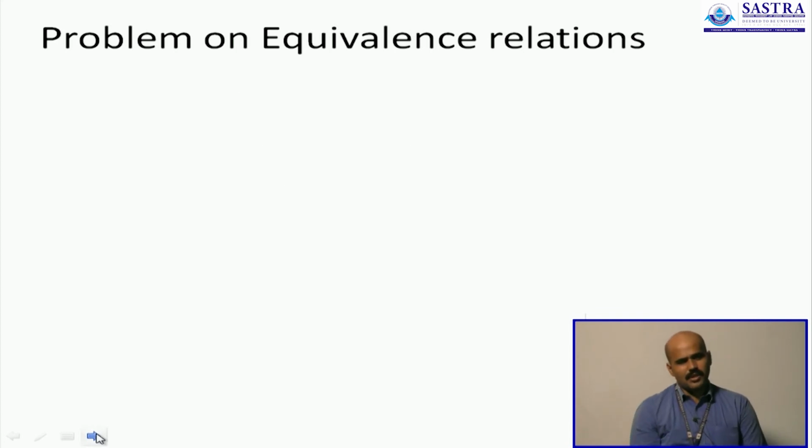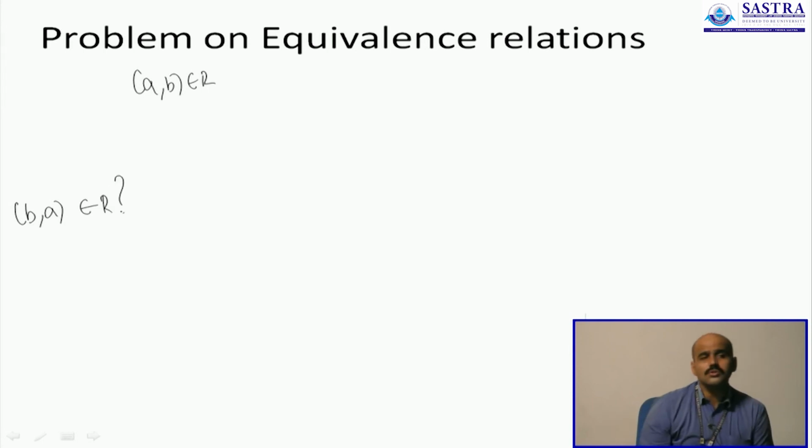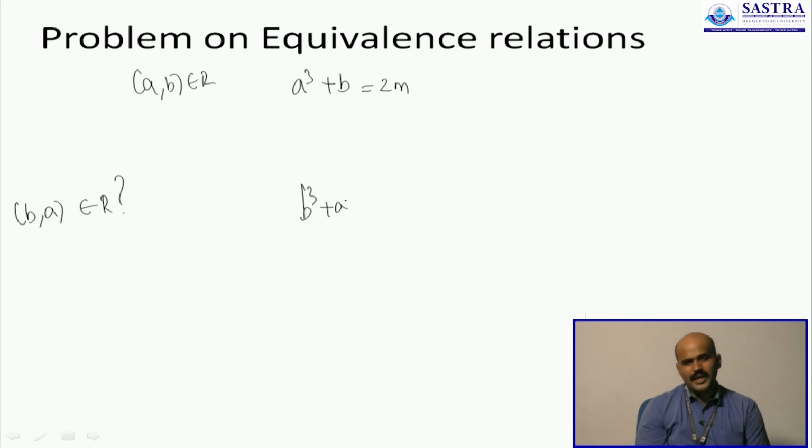Can you show R is symmetric now? To show R is symmetric, we will have to assume that (A, B) is part of the relation and show that (B, A) is also part of the relation. You can show this only when you consider the expression A cube plus B. Now since (A, B) is part of the relation, A cube plus B is some even number 2m. But is that enough to show that B cube plus A is also an even number? That is what we are interested in.